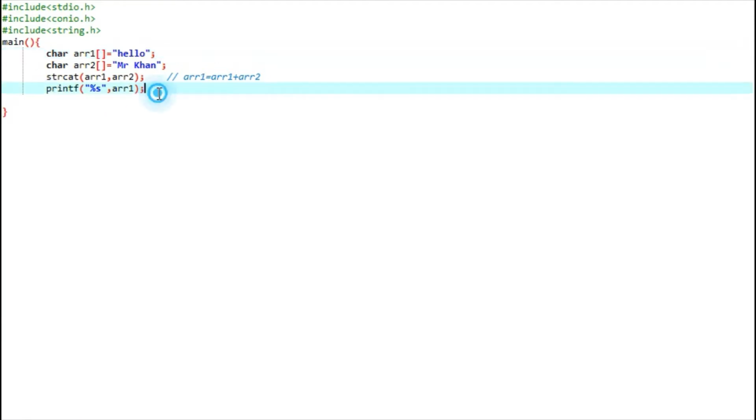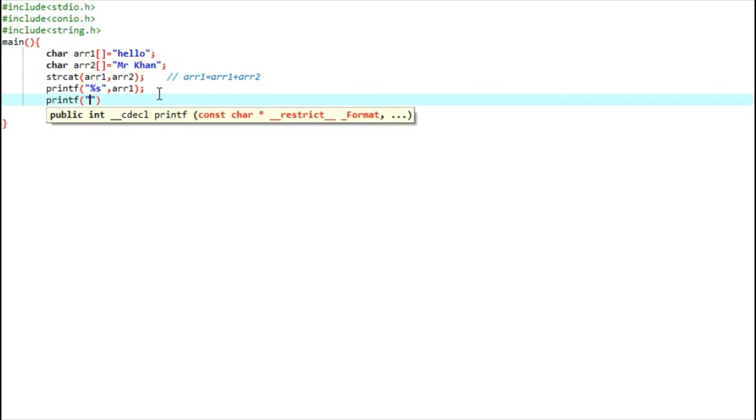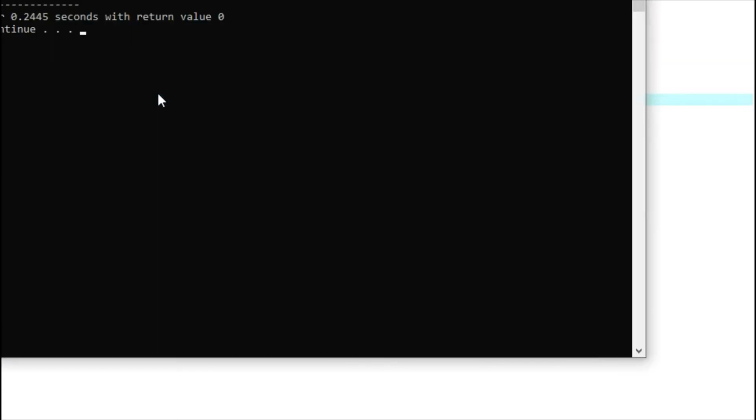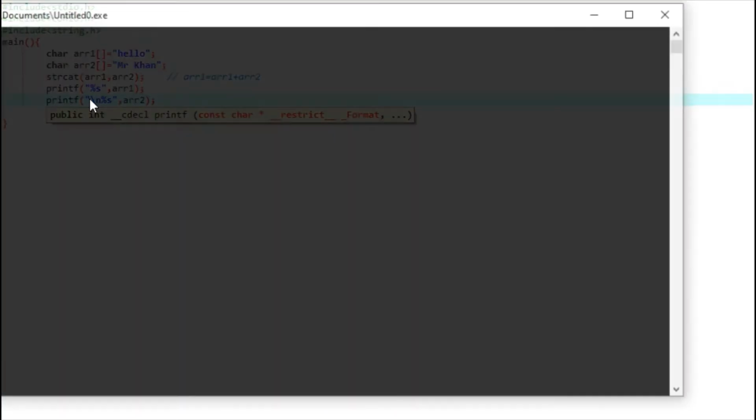If you want to print the second array, with %s, array 2 will always remain the same. Let's compile it and execute it, so let's see the difference.